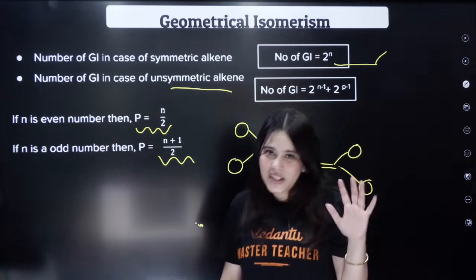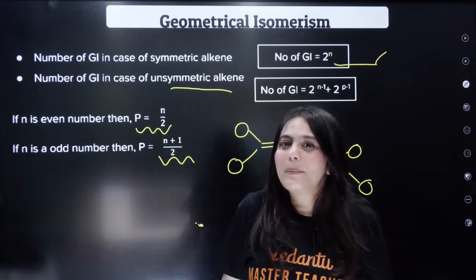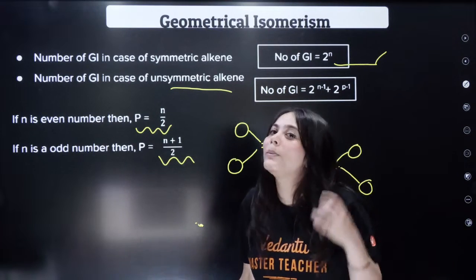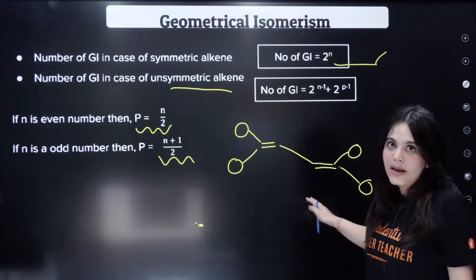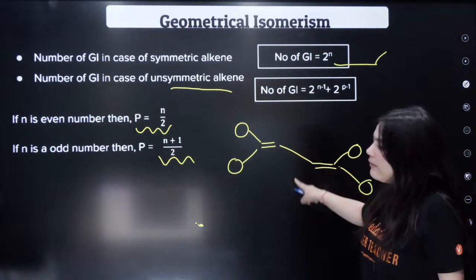I know it is a bit tricky. You might not be understanding, but this is the formula. This is just to make your life easy. So what you have to do is count the number of bonds. If the number of bonds is even, right?